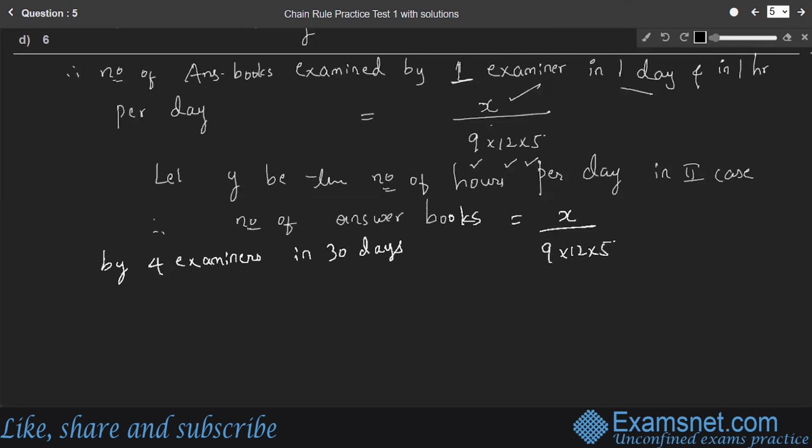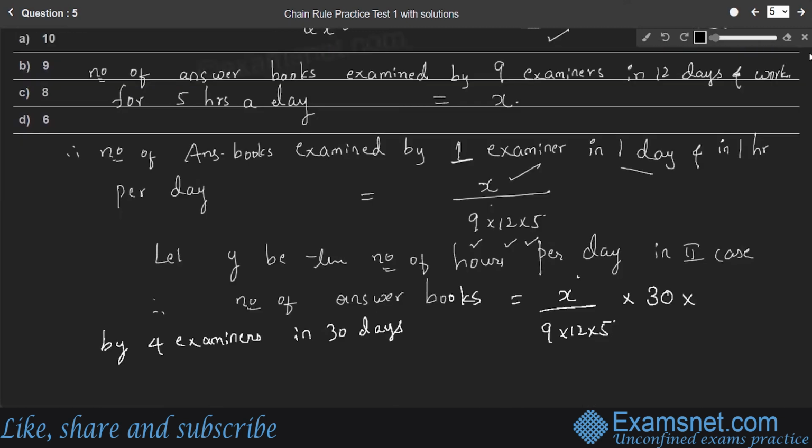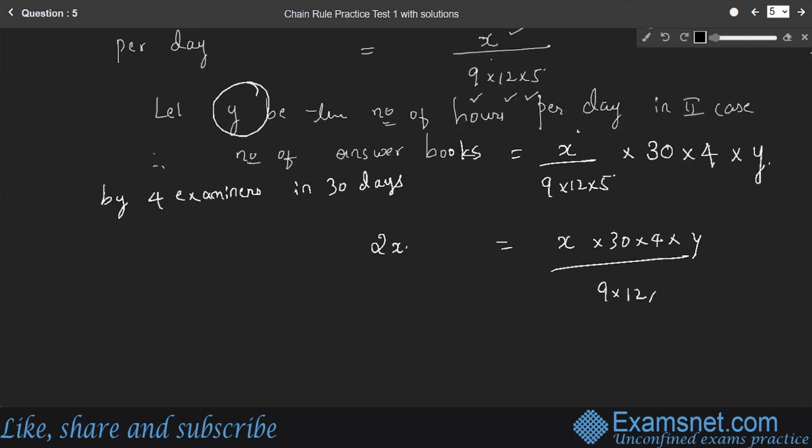into 5 number of answer sheets, right? So in 30 days, it will be this number into 30 days of time into how many examiners are examining? 4 examiners in the second case, right? Into how many hours per day? y hours per day. Therefore, into the number of hours per day. So here the number of answer books in the second case is twice the original number of answer books. 2x is equal to x into 30 into 4 into y divided by 9 into 12 into 5.